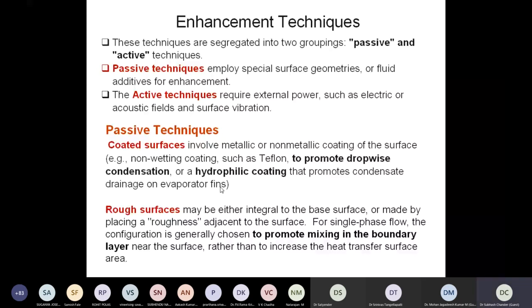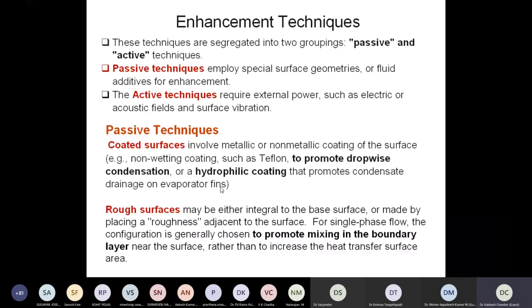So we use some non-wetting coatings, Teflon coating, wax coatings on the surface of the condenser tubing, so that more dropwise condensation can prevail there, right? We can also use some hydrophilic coating so that the condensate sticking to the surface should not be retained there.